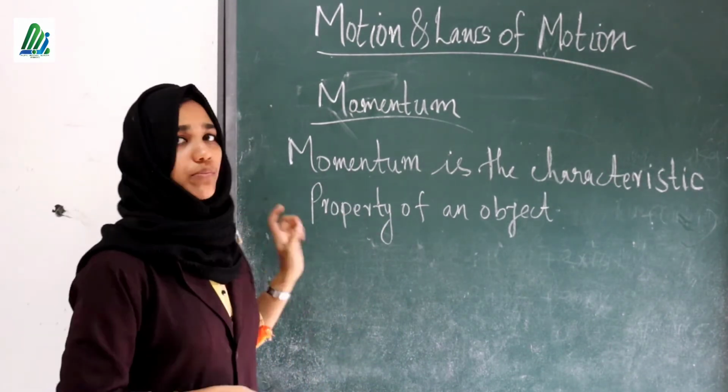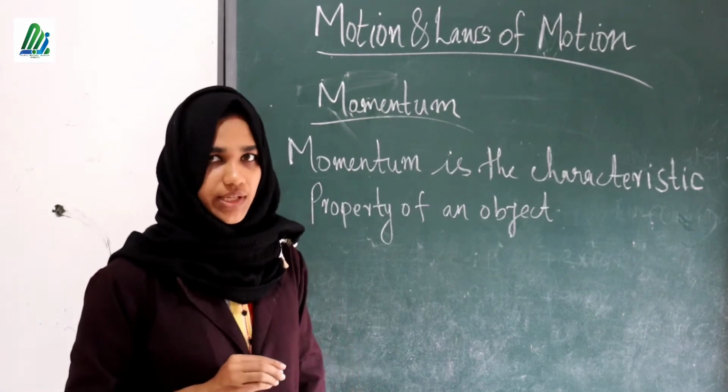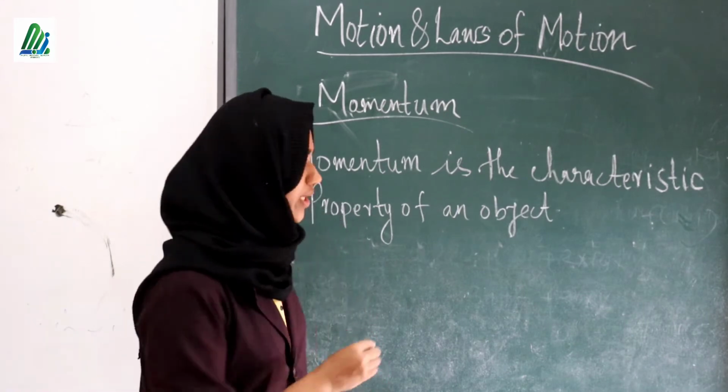Okay, so we can say momentum is the product of mass into velocity.